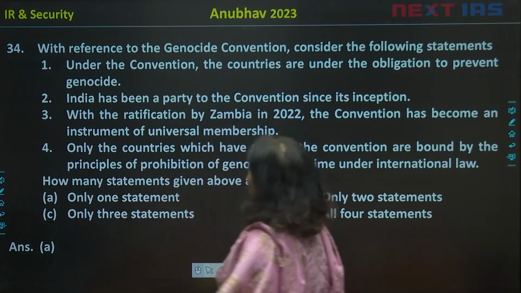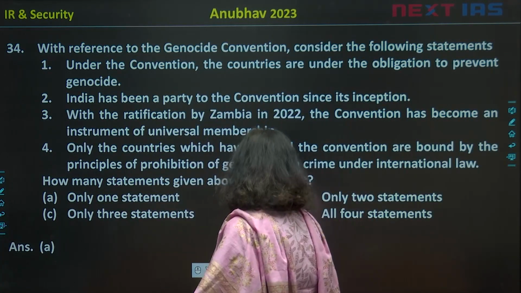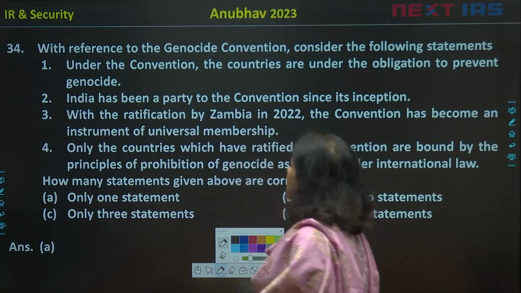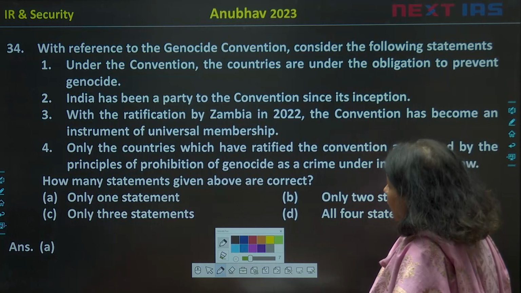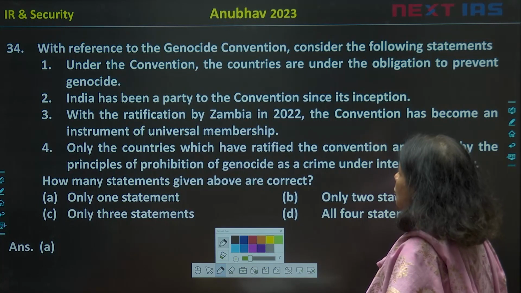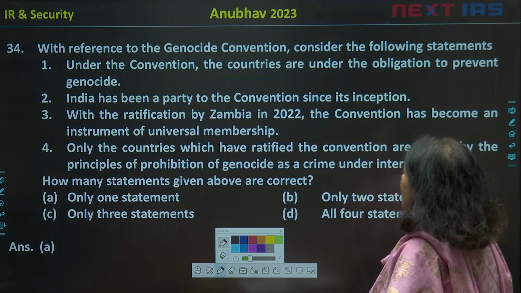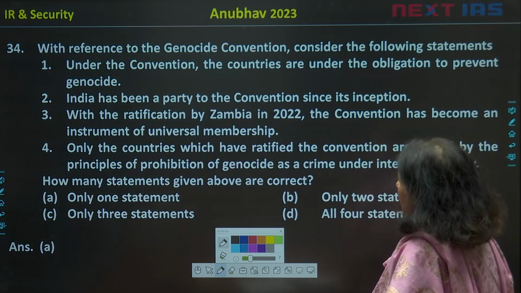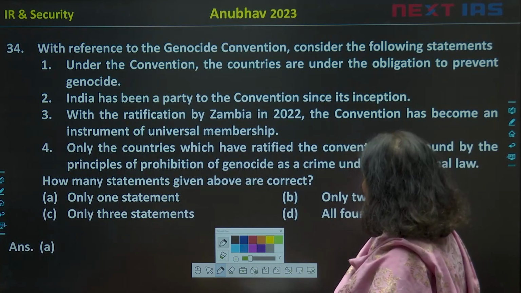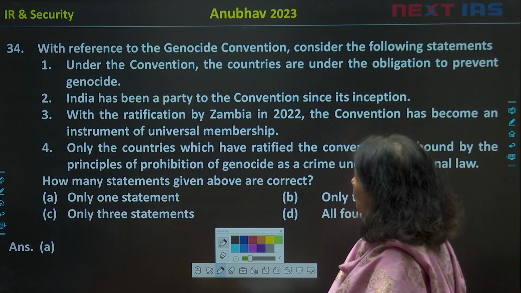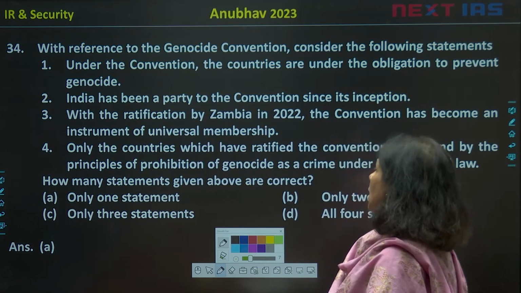Now, let us see the third question from IR. With reference to the Genocide Convention, consider the following statements. Number 1, under the convention, the countries are under the obligation to prevent genocide.